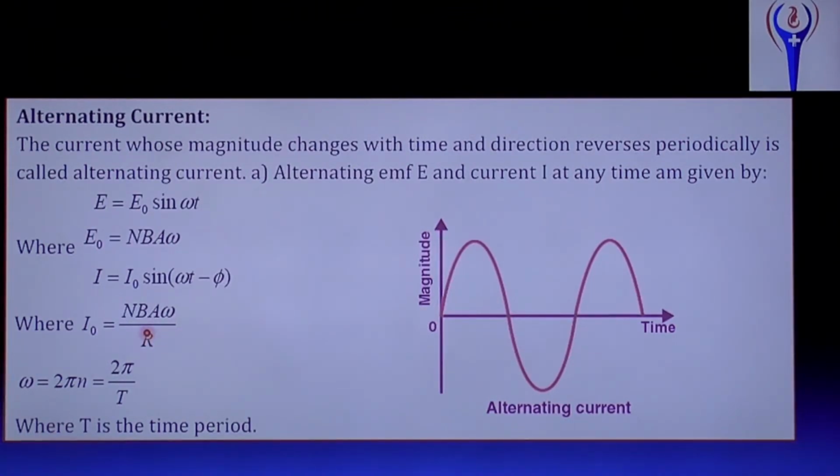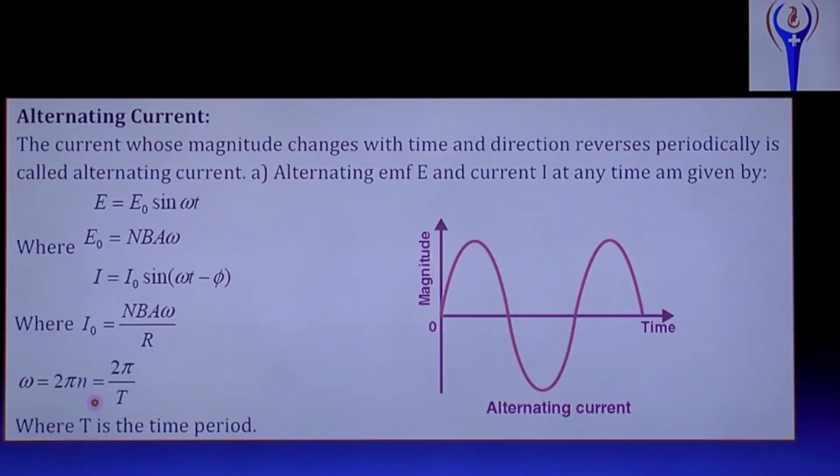What is N? N is the number of turns of coil. B, magnetic field or magnetic induction. A, area. Omega, angular frequency, and R is resistance. And omega equal to 2 pi n. What is omega? Angular frequency equal to 2 pi into n. What is n? Small n is the frequency, capital N is the number of turns of coil. And frequency is nothing but reciprocal of time period. Therefore omega equal to 2 pi n equal to 2 pi by T. Here T is the time period.